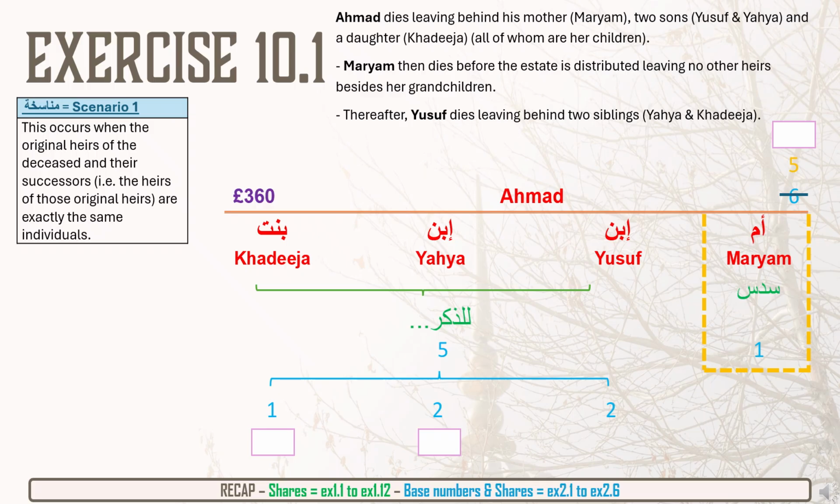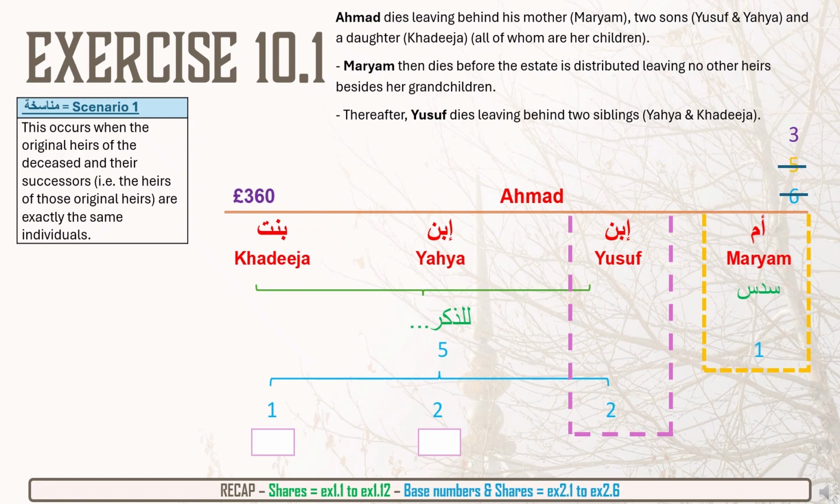Next, again, before Ahmad's estate got distributed, Yusuf also passed away, so we do the exact same thing. We put a box around Yusuf, and we subtract his 2 shares from the base number. So it was already 5, and we subtract 2 from 5, and it becomes 3. So now the base number will be 3. Yahya will get 2 parts, and Khadija will get 1 part.